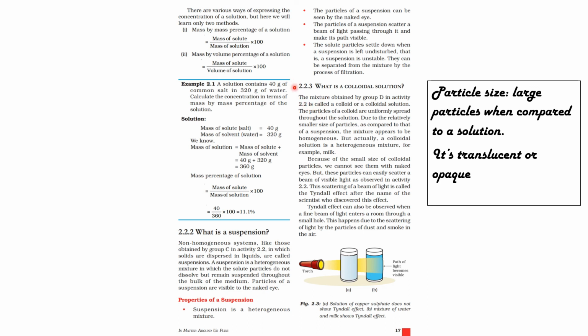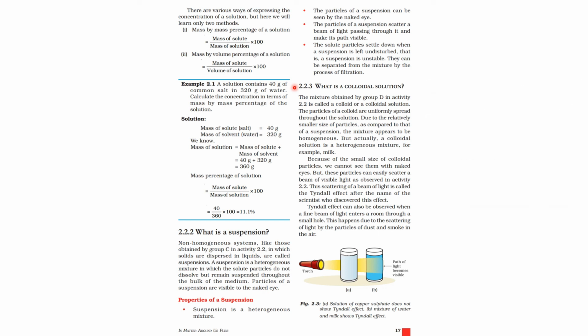The particles of a colloid are uniformly spread throughout the solution. Due to the relatively smaller size of particles as compared to that of a suspension, the mixture appears to be homogeneous, but actually a colloidal solution is a heterogeneous mixture. For example, milk. Because of the smaller size of the colloidal particles, we cannot see them with the naked eye, but